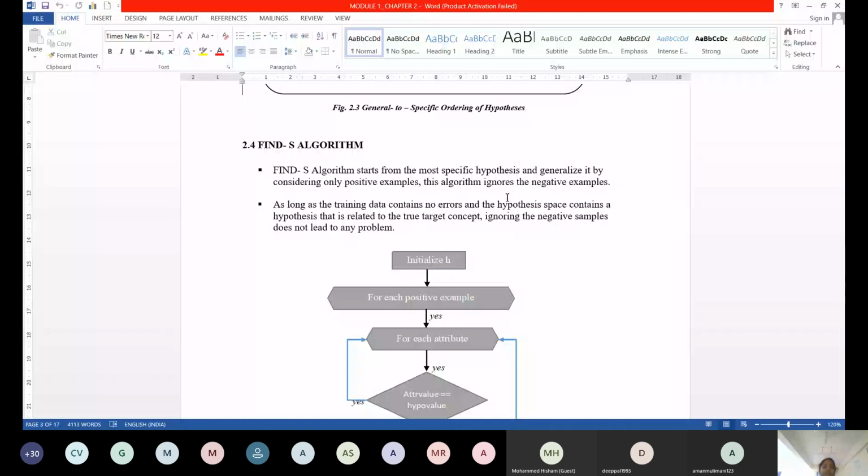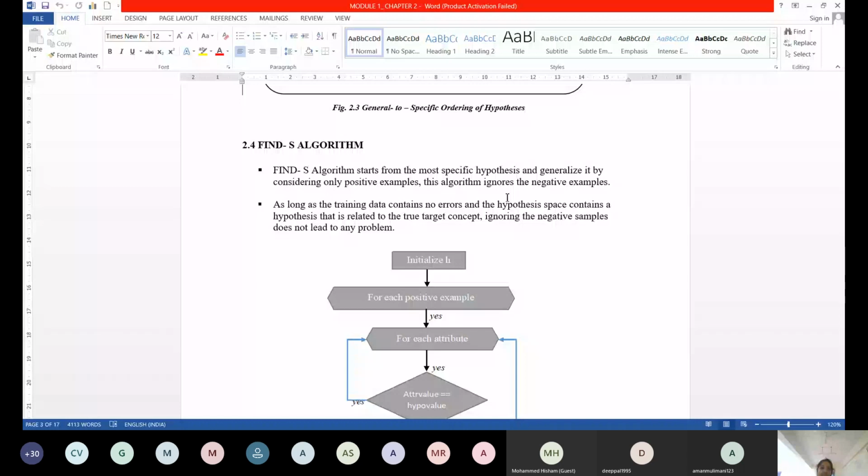There is always a movement from general to specific and specific to general. One pole, the north pole, is specific, and the south pole is general. Find-S always moves from specific to general, from north to south. This pictorial representation I'll give you next class.